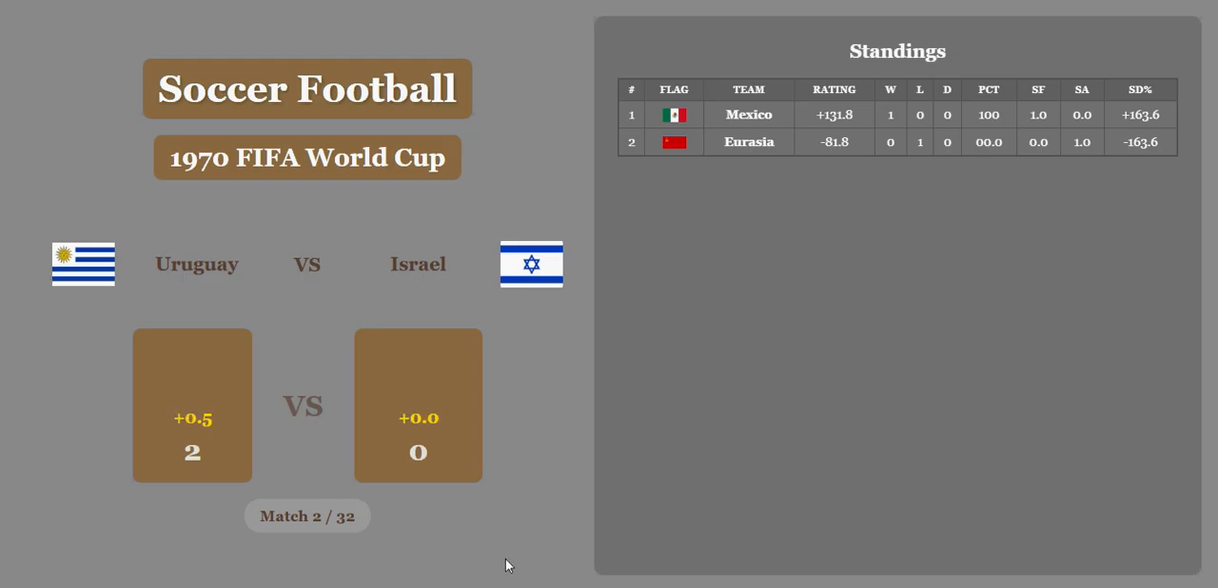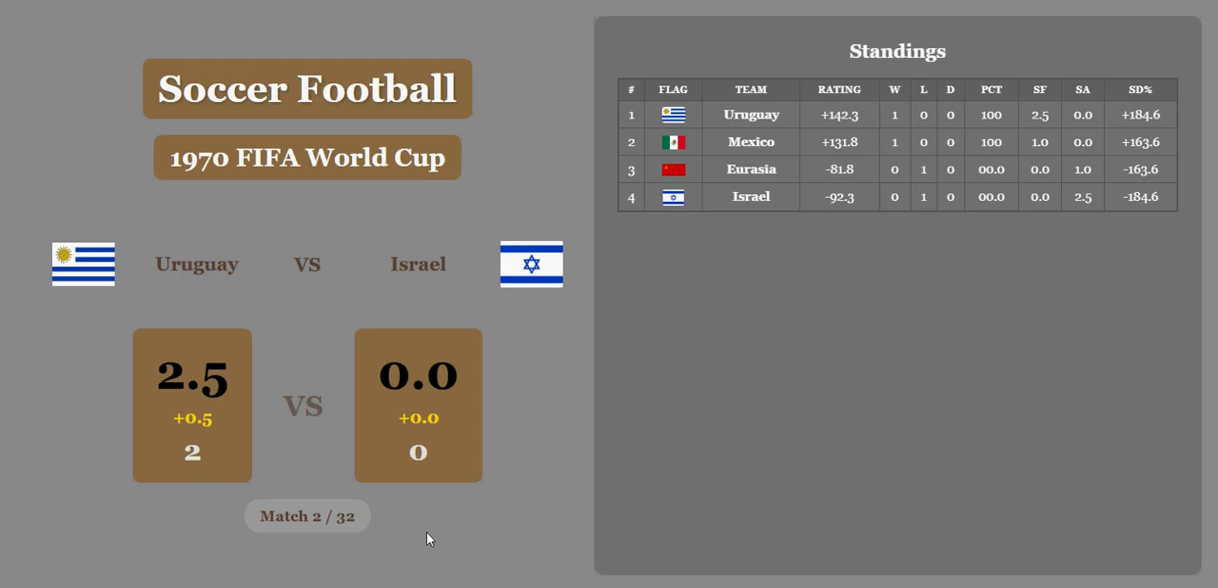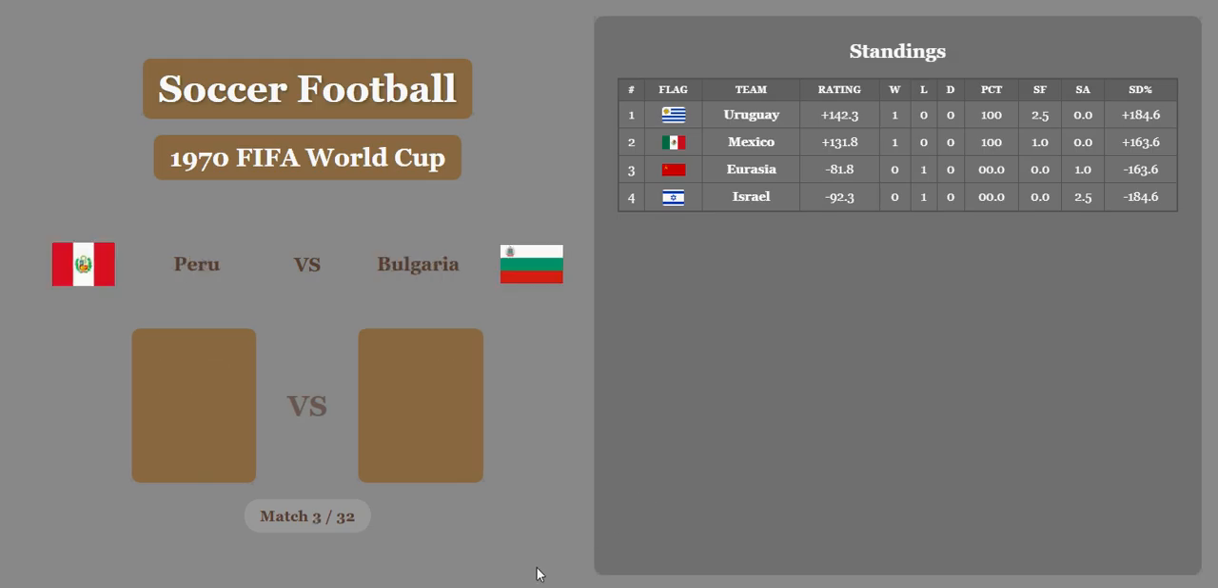Uruguay beats Israel in their opening match. They also get a half goal for economic difference. Now over here the rating is a mix of score difference percentage and winning percentage. The next match is Peru versus Bulgaria. Peru comes out with a 3-2 win.